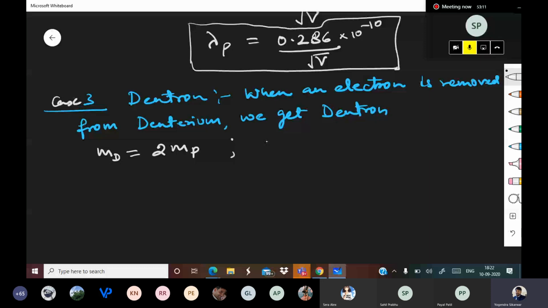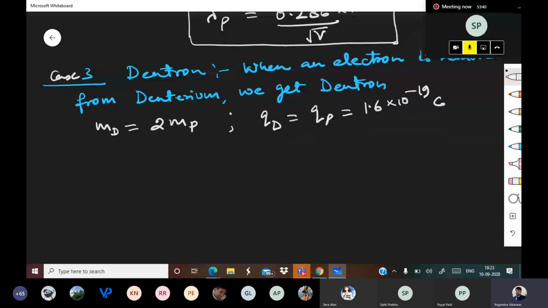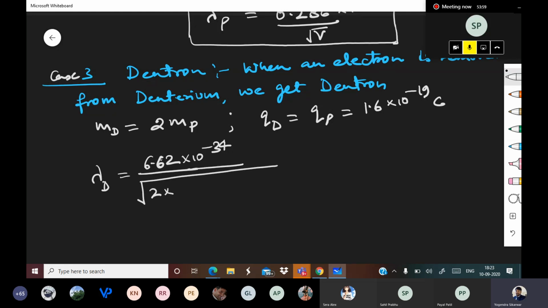Charge of proton is 1.6 into 10 to the power minus 19 coulomb. Charge of deuteron is equal to 1.6 into 10 to the power minus 19 coulomb. Okay, so again lambda deuteron is equal to 6.62, I am writing directly, into 10 to the power minus 34 upon under the root of 2 into m.